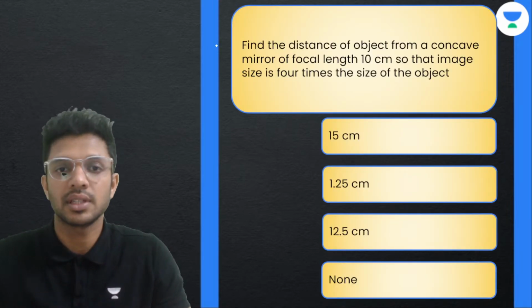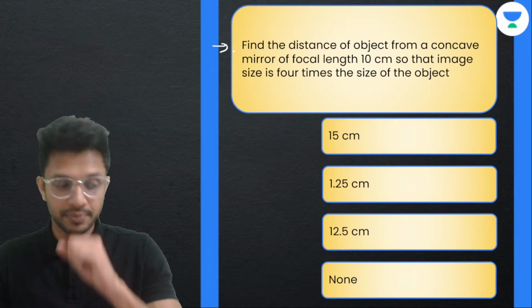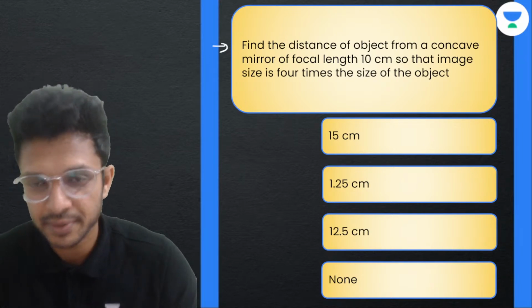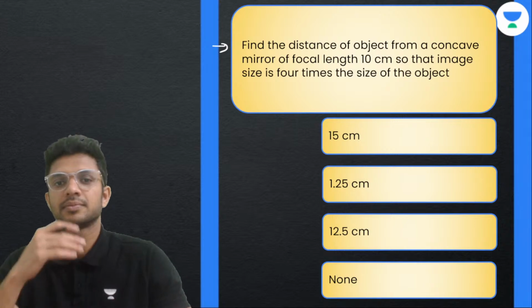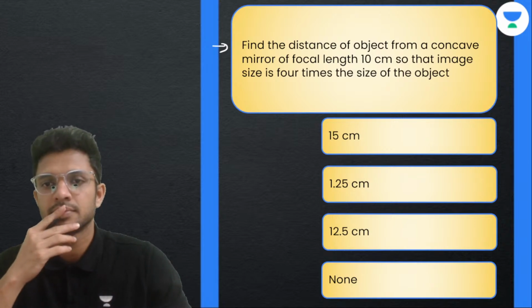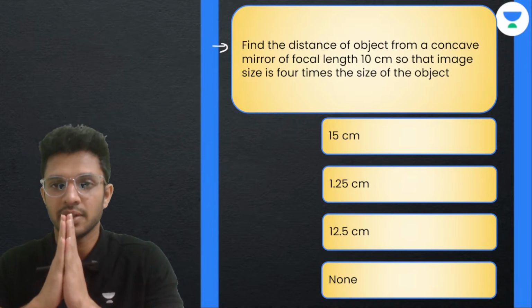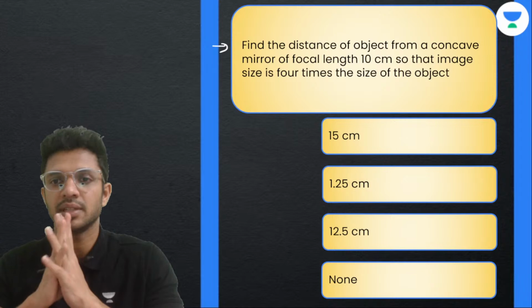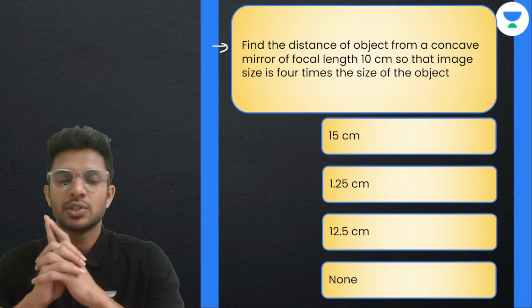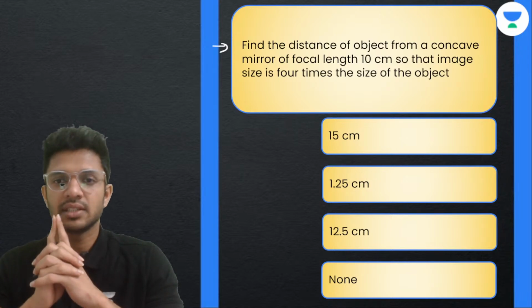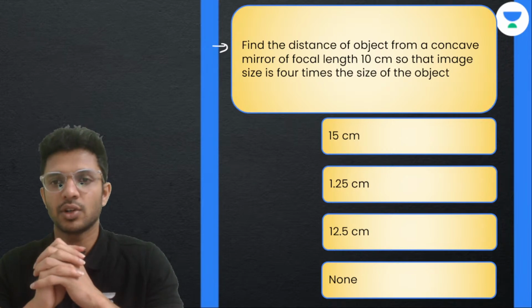So here comes the third question right in front of you. Do it. Here we have a concave mirror of focal length 10 centimeters, so that the image size is 4 times the size of the object.